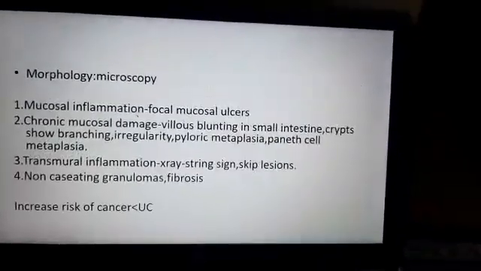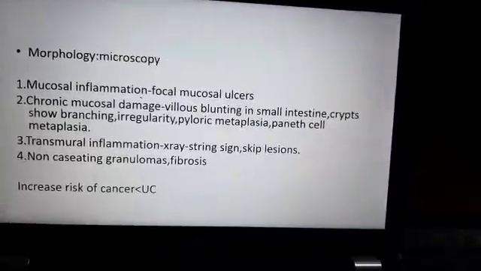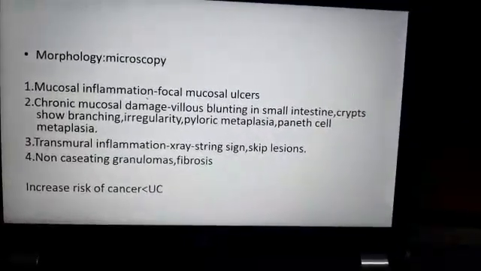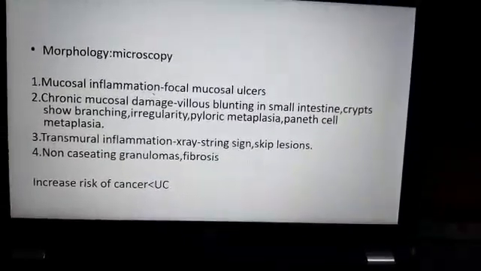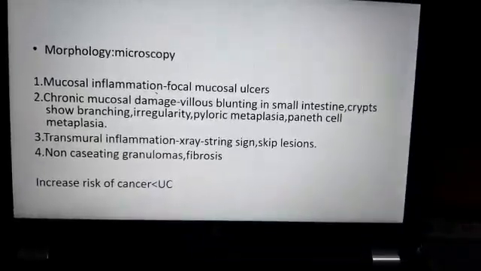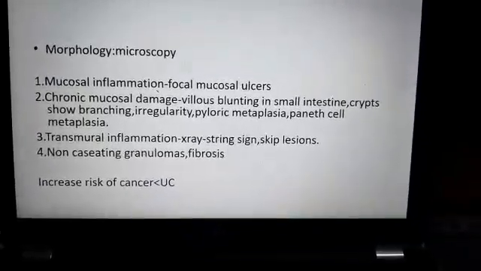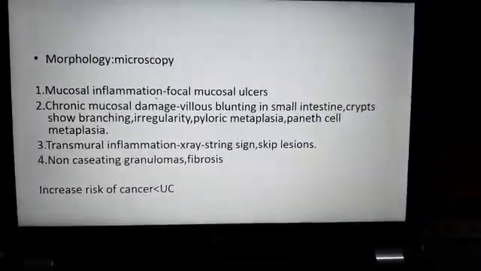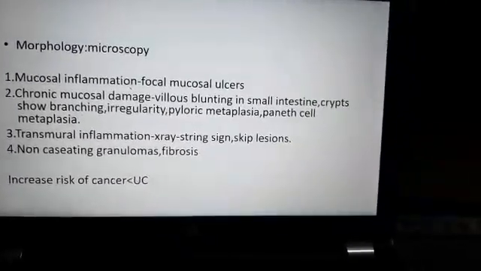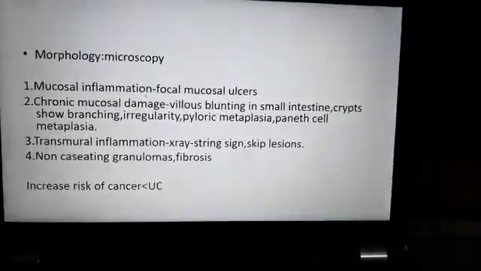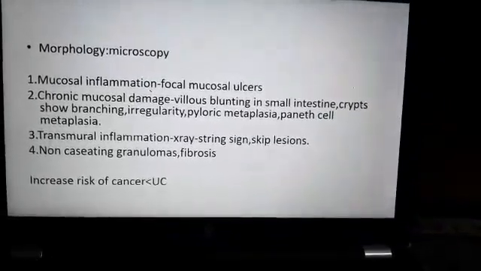Then coming to the microscopy. In microscopy, there will be mucosal inflammation with ulceration in the mucosa. The chronic mucosal damage will occur with villus blunting in the small intestine, crypts show branching, irregularity, pyloric metaplasia, Paneth cell metaplasia.